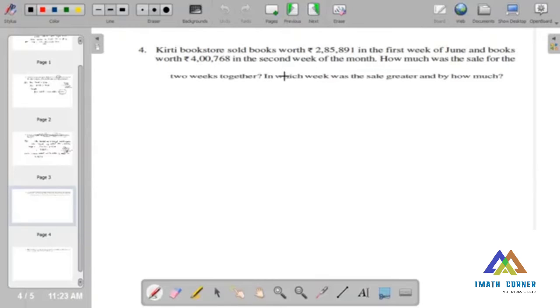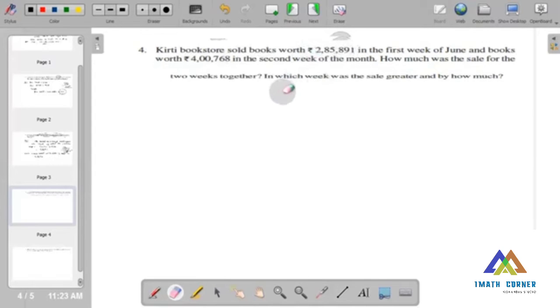Now, how much was the sale of the 2 weeks together? Means we have to add both. So we are getting the total sale of 2 weeks.